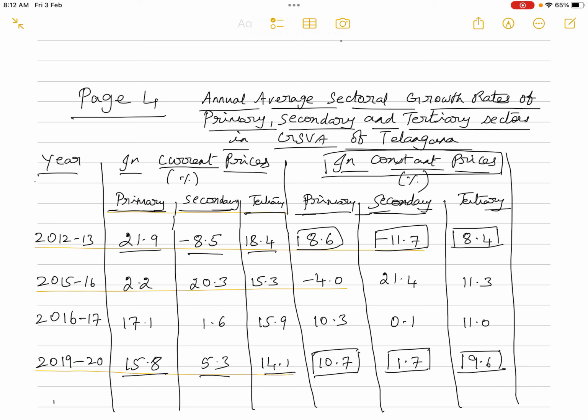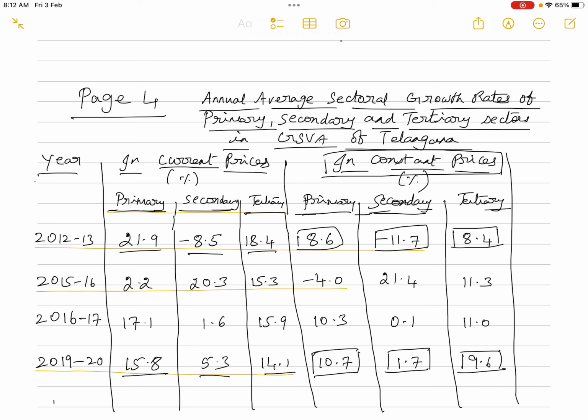First thing, there is a lot of difference between the values at current prices and the constant prices. As I mentioned, current prices always reflect the changes in prices. So constant prices is more reliable because it reflects the changes in output rather than the changes in prices. Okay, that is one thing we are observing.